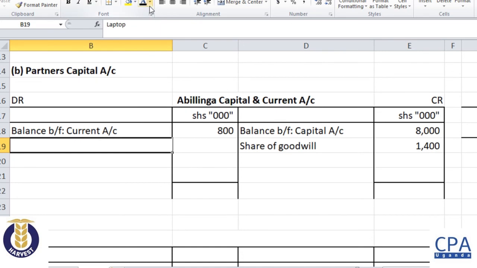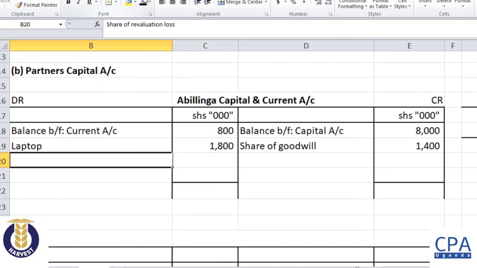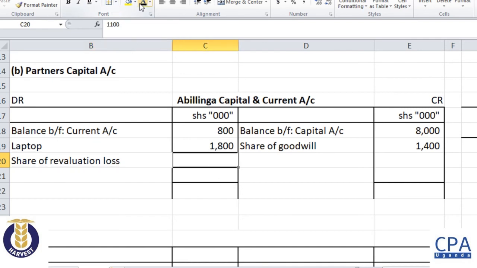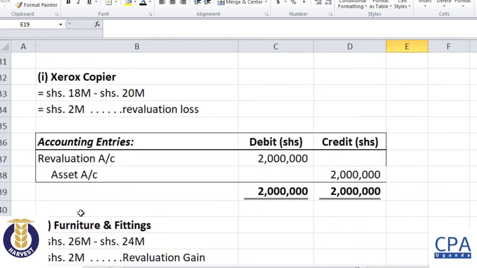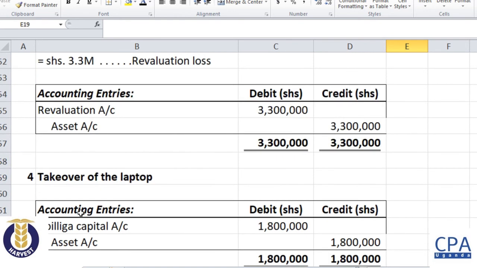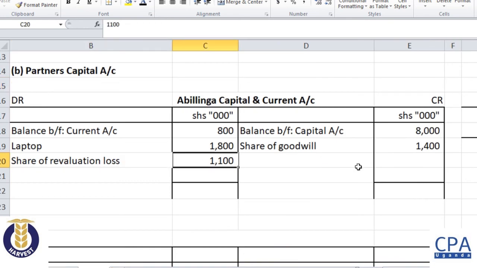Good, that is a figure of 1.8 million. What else? Loss on revaluation, perfect, to be on the debit side, and that is 1.1. When you look at our journal entry, you see that when we were doing the revaluation, we were taking the loss on revaluation. So that is going to come here, and that is all.